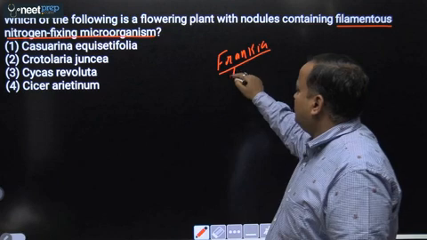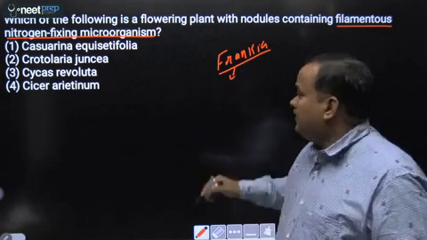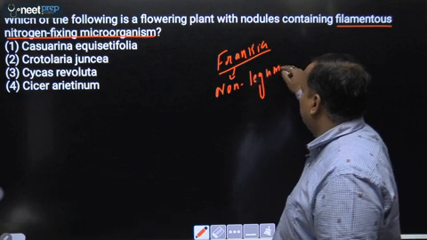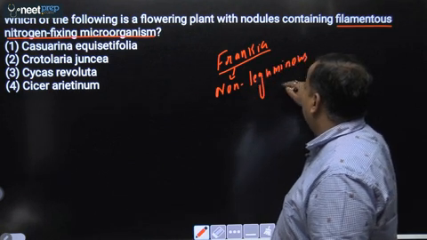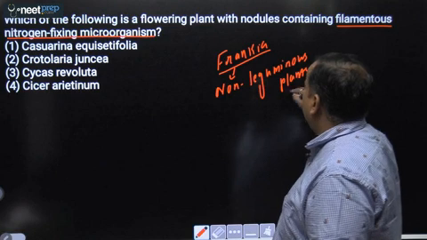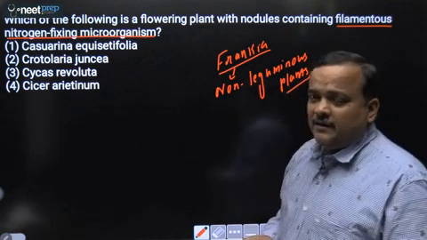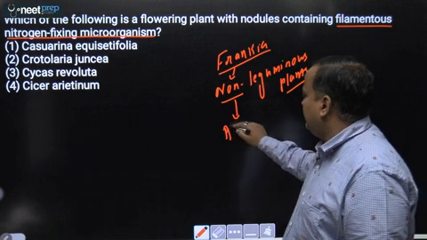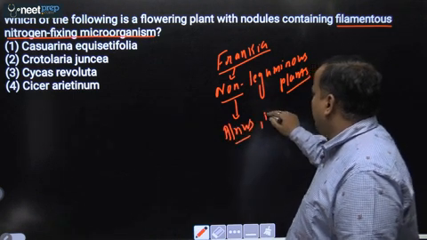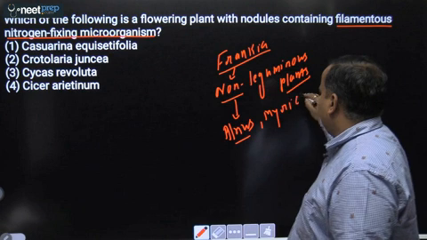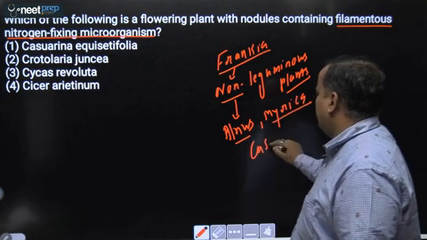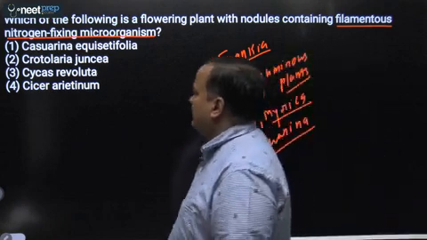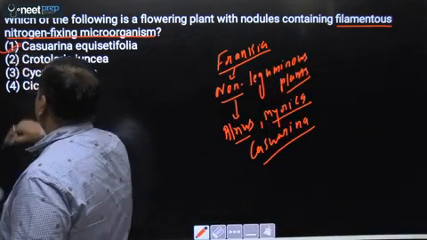Frankia forms root nodules with non-leguminous plants, and this is a very important question. Frankia is a filamentous bacterium, and it forms root nodules with non-leguminous plants such as Alnus, Myrica and Casuarina. Okay, so answer will be Casuarina first.